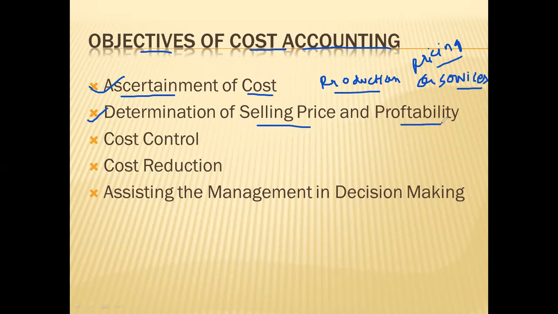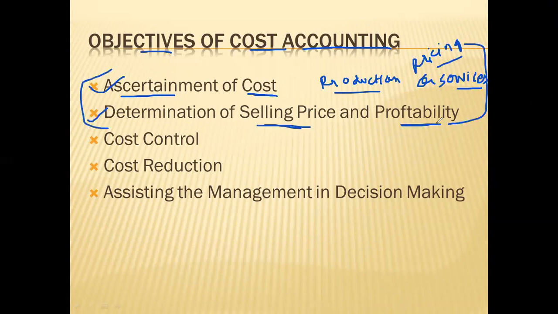Imagine without knowing cost, how will you determine the selling price? And without knowing the selling price, you cannot determine the profitability. So these two objectives are interrelated. First objective is ascertainment of cost, and second objective is determination of selling price and profitability.